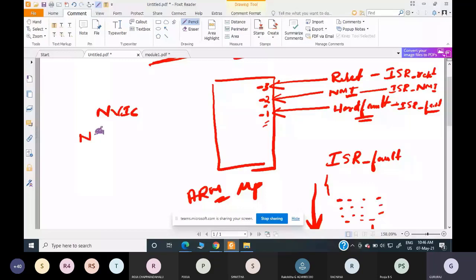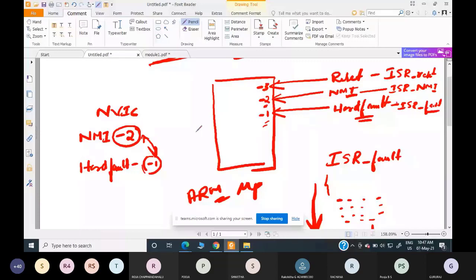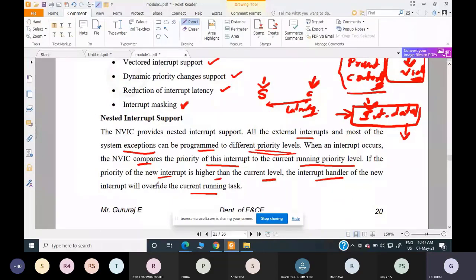It will compare the priority of the newly occurred interrupt with the priority of the currently executing task. What is the currently executing task? It is the ISR for hard fault, and its priority is -1. So both -1 and -2 will be compared. Once it is compared, the next thing the processor will do: if the priority of the new interrupt is higher than the current level, the interrupt handler for the new interrupt will override the current interrupt.